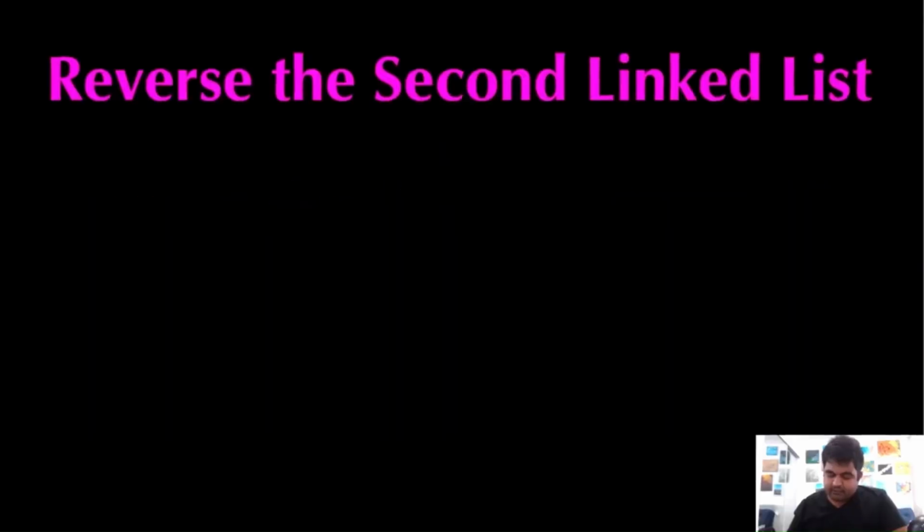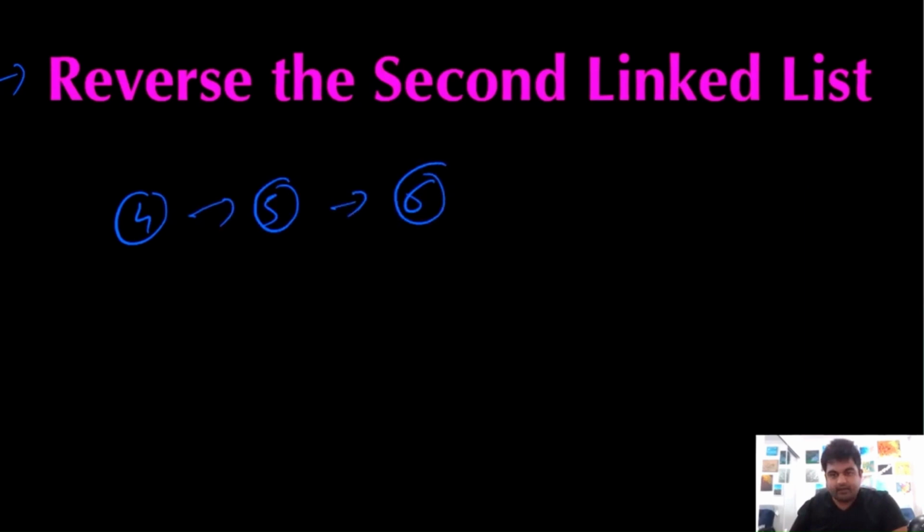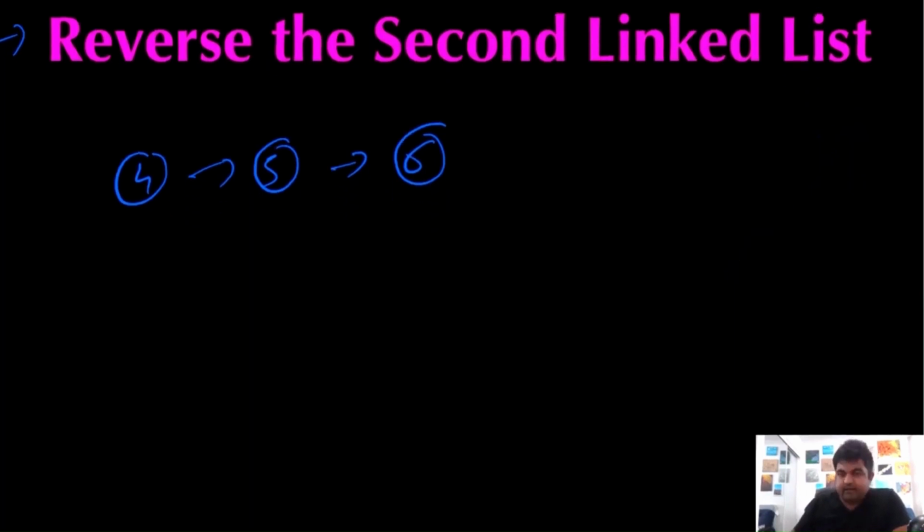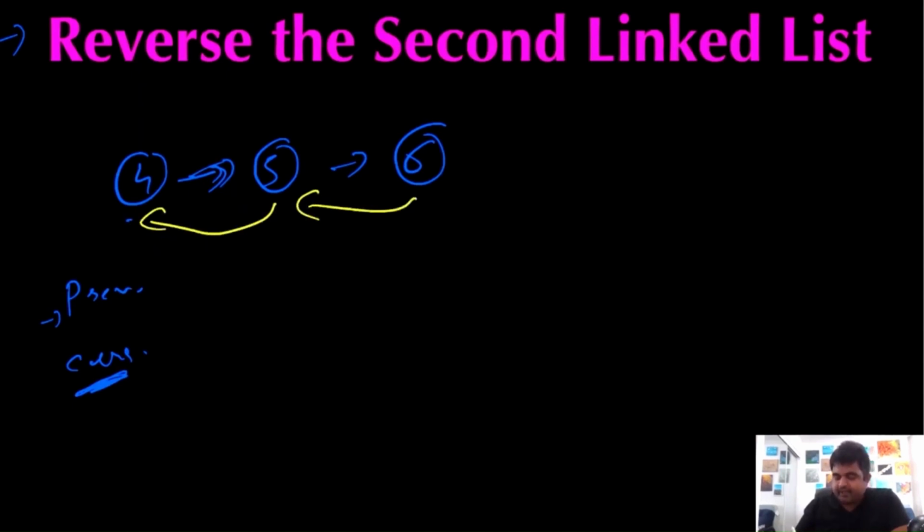Next thing we need to do is reverse the second linked list. So suppose we are given a linked list like this. I have already solved this problem as well, and you can check out that solution over here. The idea is that we are going to have two different pointers. One pointer is the previous pointer and the second pointer is the current pointer, and at any point we are going to have the current pointer point to the previous element. Because this is a singly linked list, all the nodes point to the next element. Rather than pointing to the next element, we are going to have every single node point to its previous element, and then this would become our head, and we would have reversed the linked list.